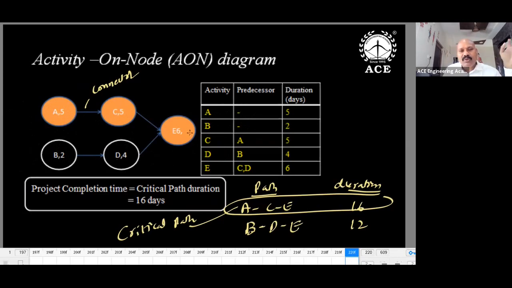After C, D, E is going to start. So what is the advantage of this diagram? No need to use any time scale. Simply you can draw a circle for each activity, and beside the activity name a number is mentioned. That is the activity duration: A duration 5 days, B duration 2 days, C duration 5 days, D duration 4 days.